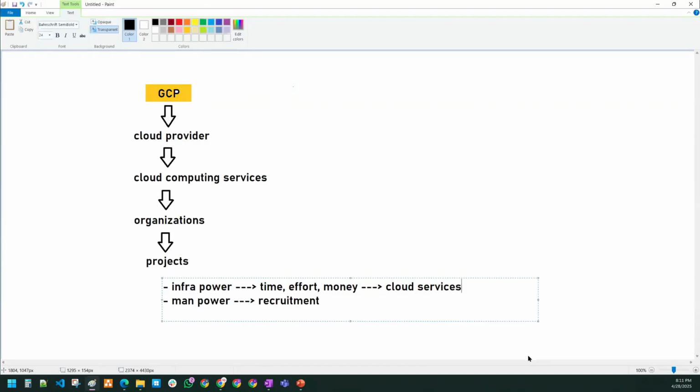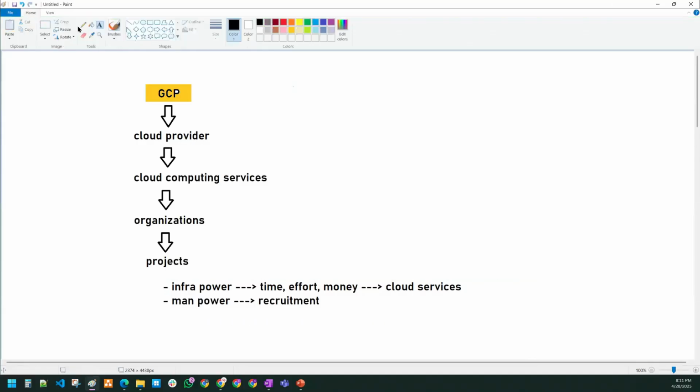If you want to buy a shirt, assume that there's a party. I have to buy a shirt or a pant or jeans or anything. There are two ways that you can do it. I can buy a cloth, give it to my stitching master, and he will stitch it according to my size and shape, and provide it to me so that I can wear it for the party. The same thing, the other way. Can you guys tell me what the other way is?